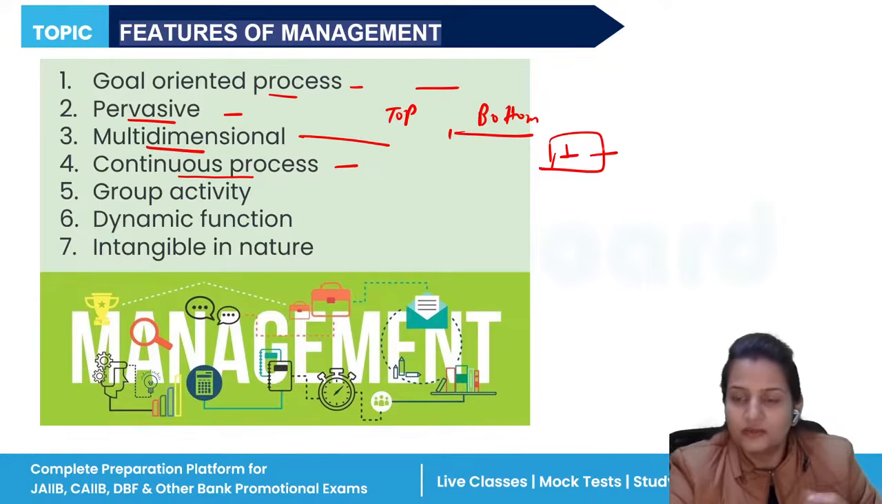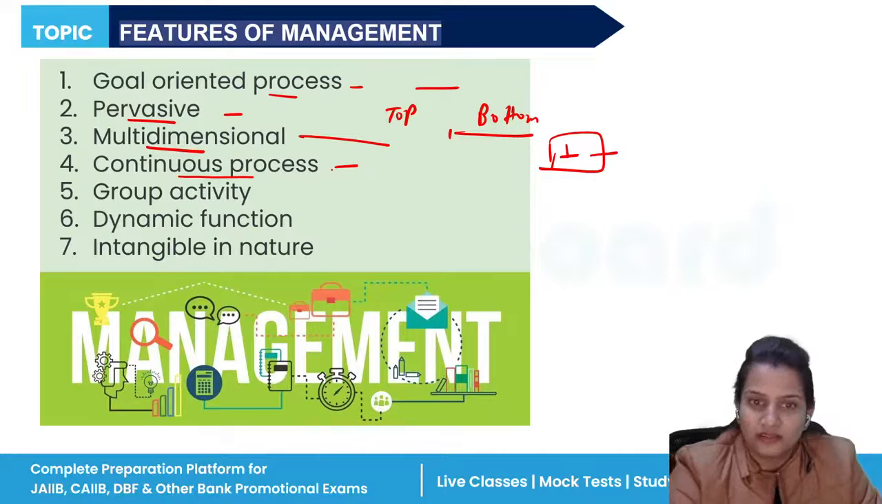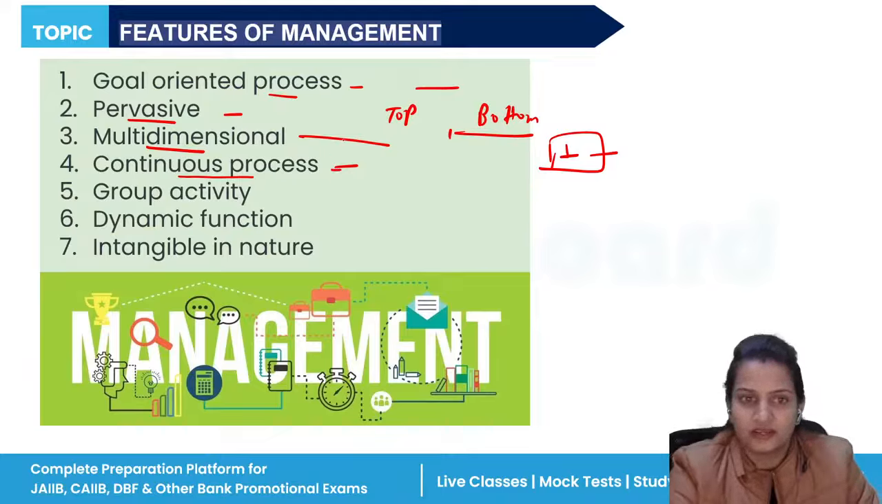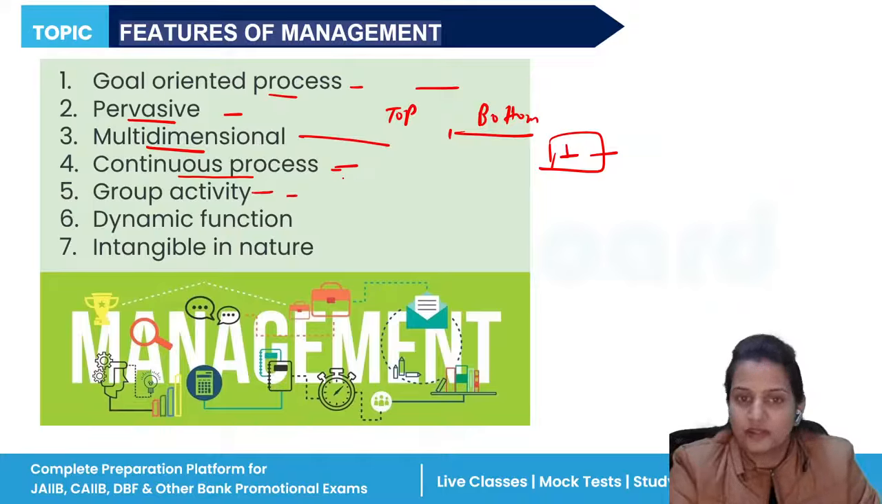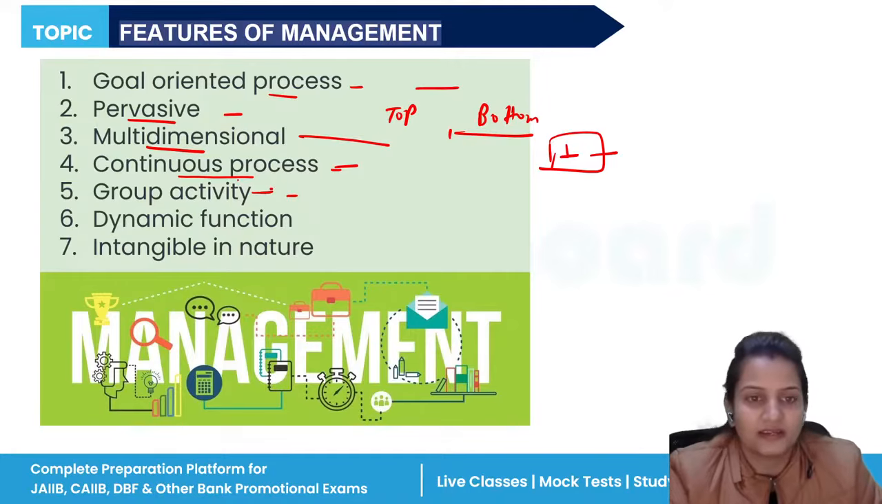No, you need to be very consistent for everything. That is why it is an ongoing process, and ongoing process means it is a continuous process. It's not a one time function, it's a continuous activity. It is a group activity. Yes, there are many persons required to achieve a certain goal, to fulfill their objectives. Not a single person can achieve their goals. Rather, a group of people are required to achieve their objectives. That is why it is known as a group activity.